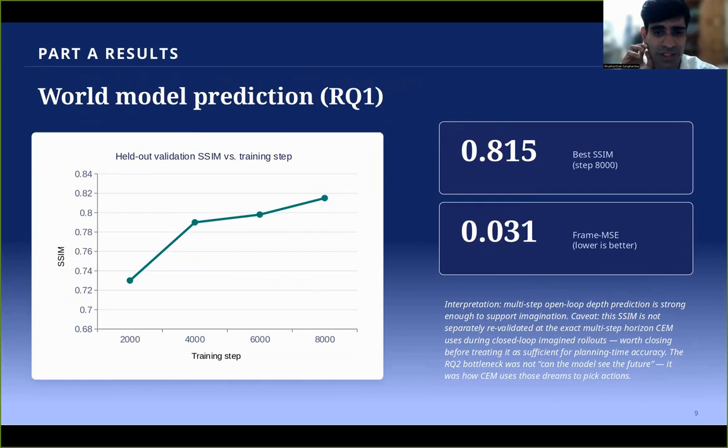Now, for part A, the world model prediction results. Starting with the part A prediction, research question 1: held out validation SSIM climbed steadily, 0.73 at 2000, 0.79 at 4000, and 0.81 at step 8000, which was my best checkpoint. As you can see from the numbers, they're strong enough to support imagination-based planning. That's an important framing point for the result for research question 2. The bottleneck was never can the model see the future. It was how the planner actually used those imagined futures to choose an action.